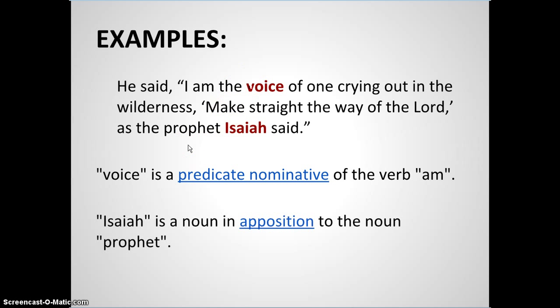We also have the noun Isaiah here, which is a proper noun, and Isaiah is in apposition to the noun prophet. Now, apposition simply means that you can put an equal sign between the two nouns. Prophet here and Isaiah are referring to exactly the same person. You can put an equal sign between them.